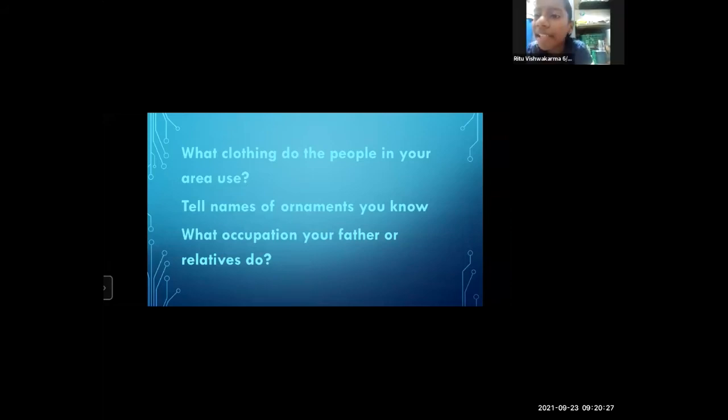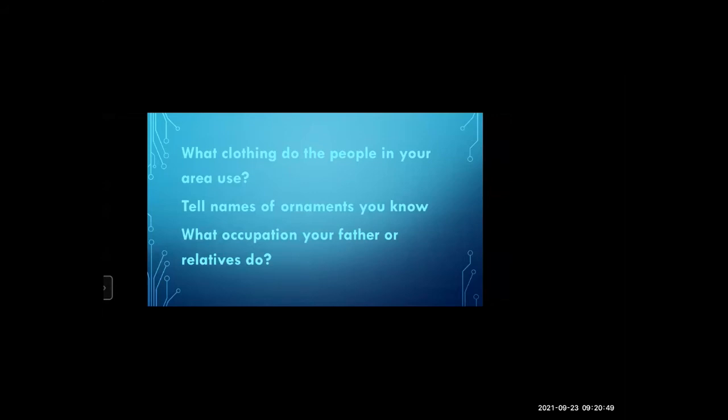My father is a carpenter. Yes, your father is a carpenter. So your father will be doing furniture work, or the work related to wood. Yes, very good, excellent. So that is your father's occupation.